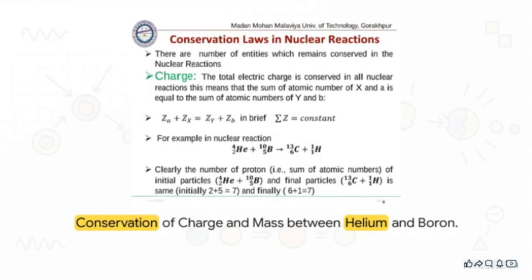Let's actually put this universal accounting to the test. Let's look at a helium alpha particle reacting with boron-10 to form carbon-13 and a proton. Check the charge. 2 protons from helium plus 5 from boron gives us 7 initially. After the crash, 6 from carbon plus 1 from the proton, exactly 7. The mass number follows the exact same unbreakable rule. 4 plus 10 is 14, perfectly matching the final 13 plus 1. Honestly, it's incredible. The ledger never has a missing cent.